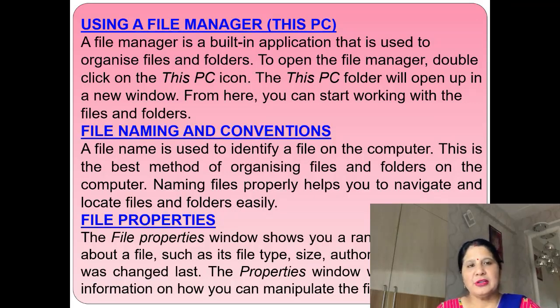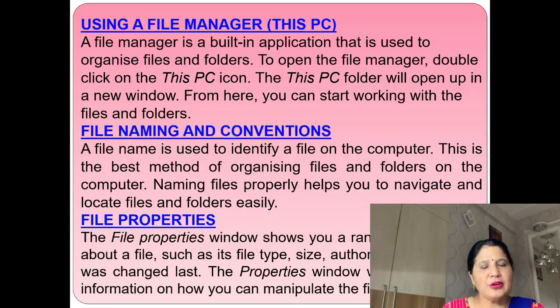By the file properties, you can know which type of file this is, whether it is related to Word, to a PowerPoint presentation, or to other programs.